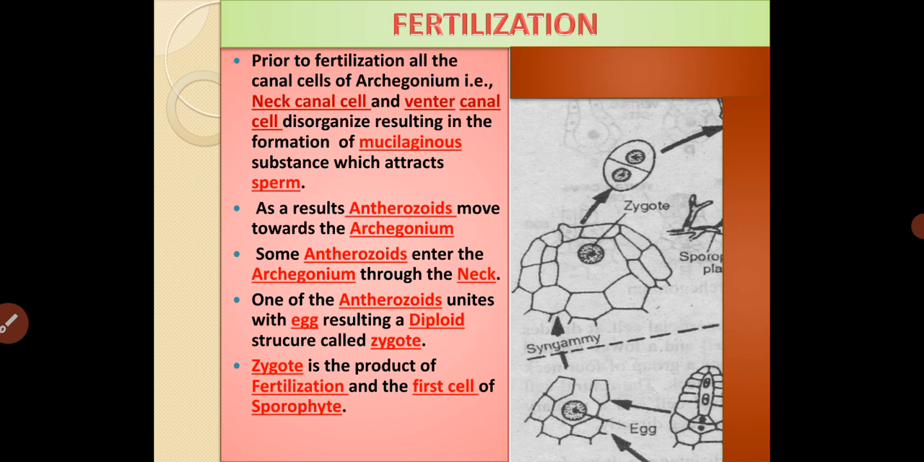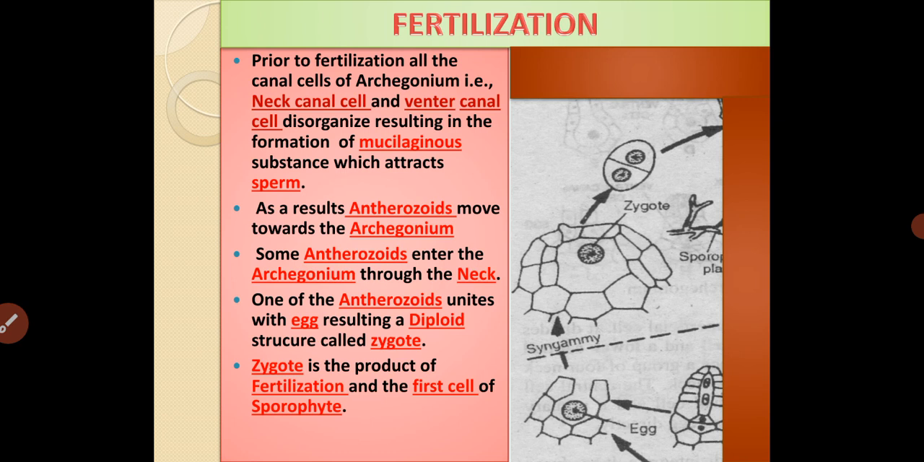As a result, antherozoids move towards the archegonium. Some antherozoids enter the archegonium through the neck. One of the antherozoids unites with the egg, resulting in the formation of a diploid structure called the zygote. Zygote is the product of fertilization and it is the first cell of the sporophyte.